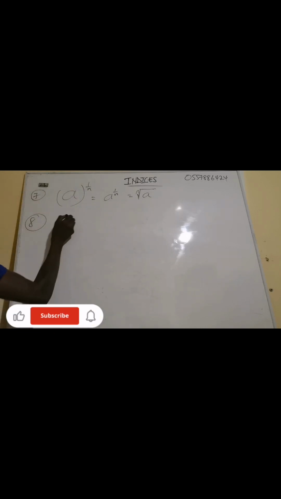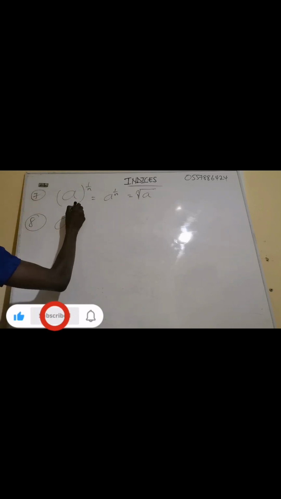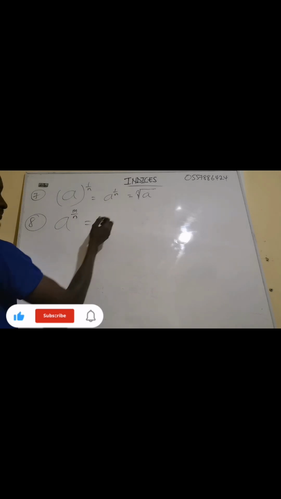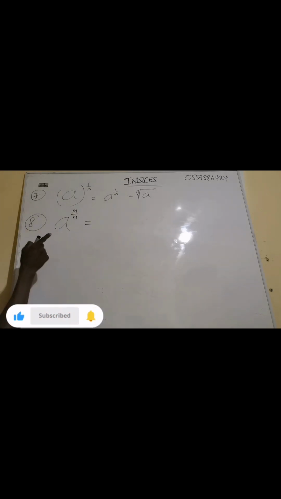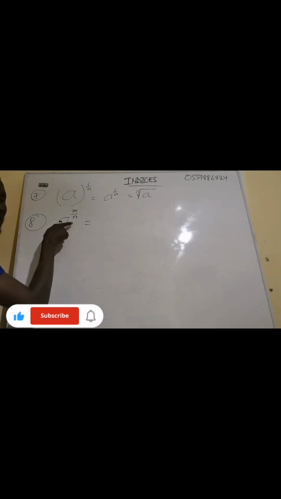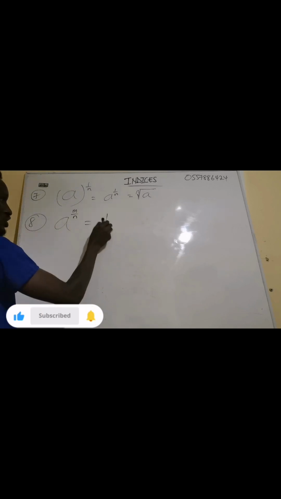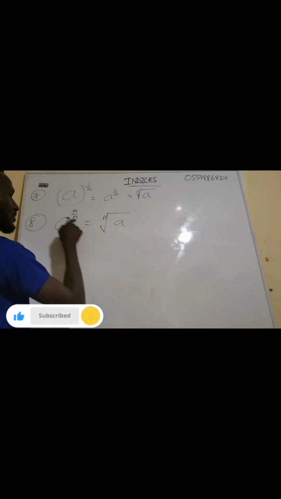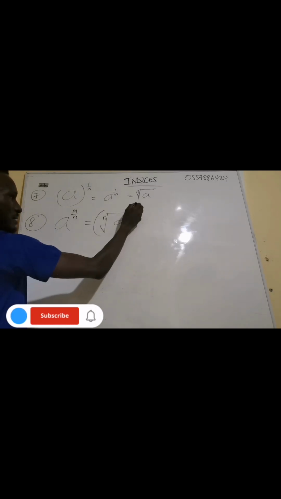So for example, if I have a exponent m/n, this one can be expressed like this. The denominator becomes the root, then we have a, and this particular m becomes an exponent.